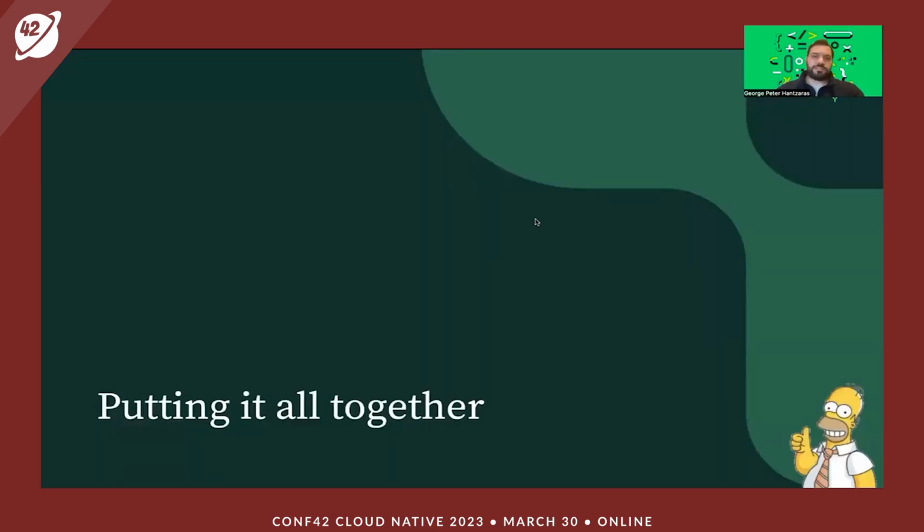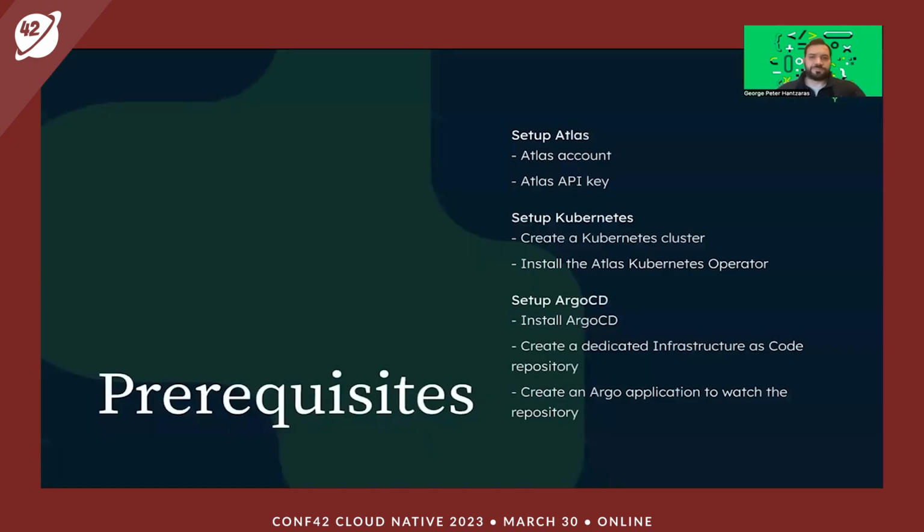So let's put all of these together and see how this is going to work. To get started, you need to set up some prerequisites. Initially, you would need an Atlas account and an API key. You want to run a Kubernetes cluster, and you want to install the Atlas Kubernetes operator in that cluster. You would then go on and install Argo CD, create a dedicated infrastructure as code repository, and then create an Argo application to watch that repository.